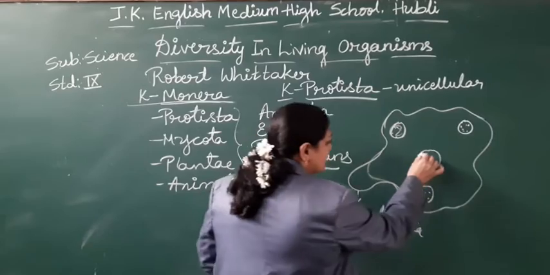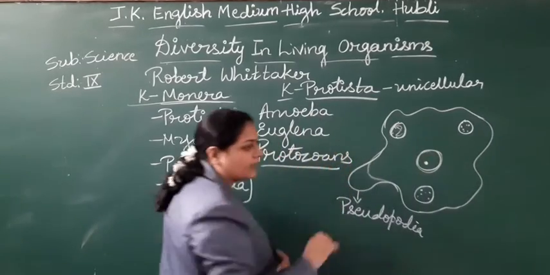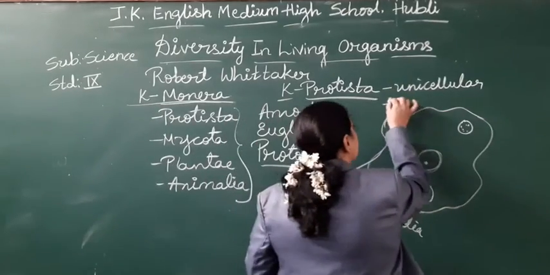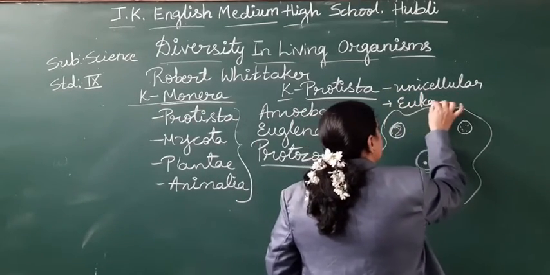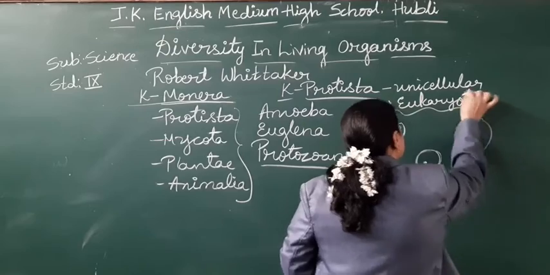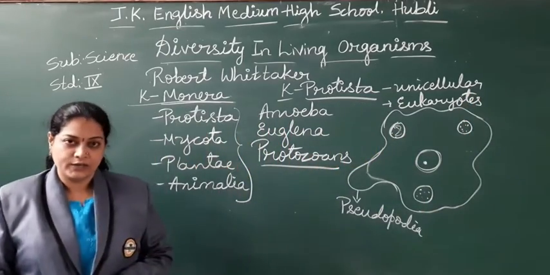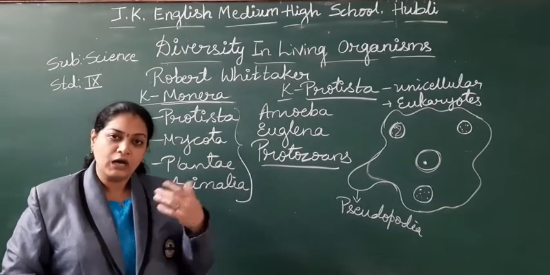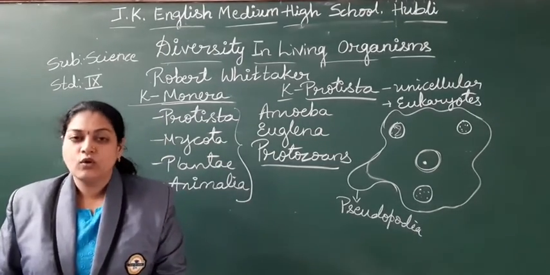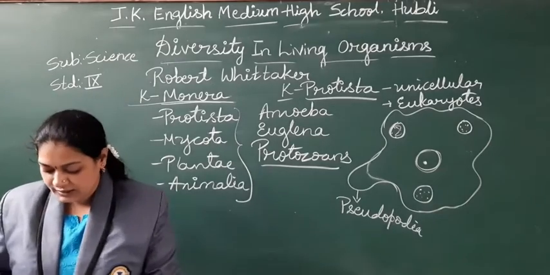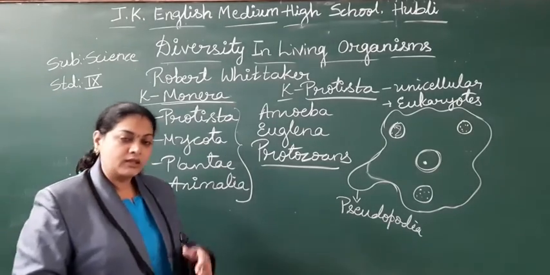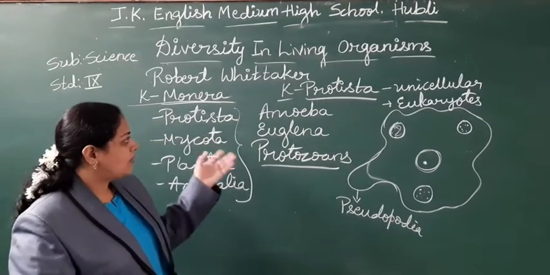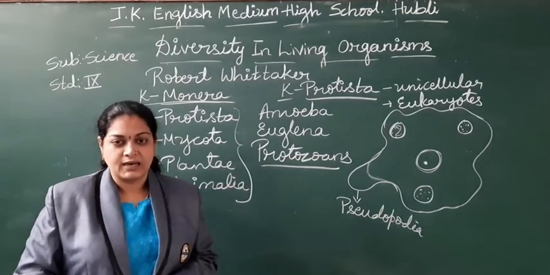What happened here? There is a definite nucleus. Then can I add it as prokaryotes or eukaryotes? Yes, these are eukaryotes. Unicellular eukaryotes. What is the mode of nutrition? How will they take the food? Few are autotrophs, few are heterotrophs. Right? If you take the example of Euglena, they are autotrophs and few are heterotrophs. This is about the kingdom Protista.